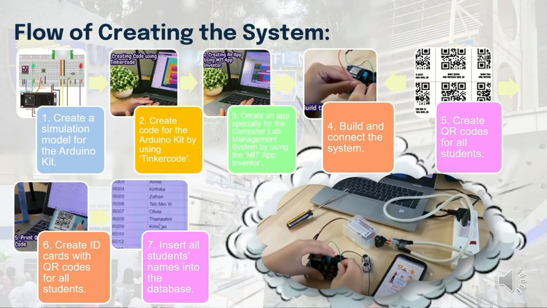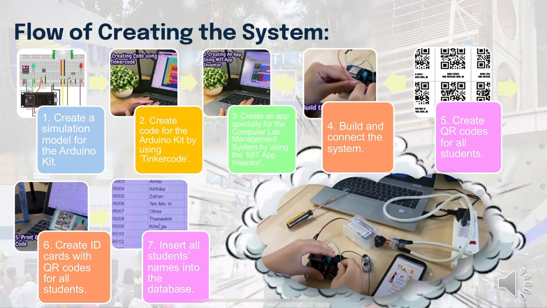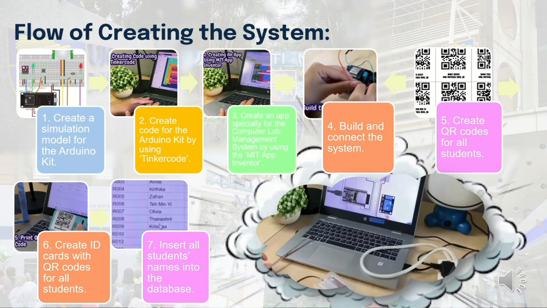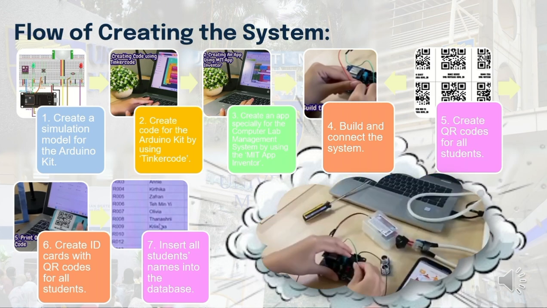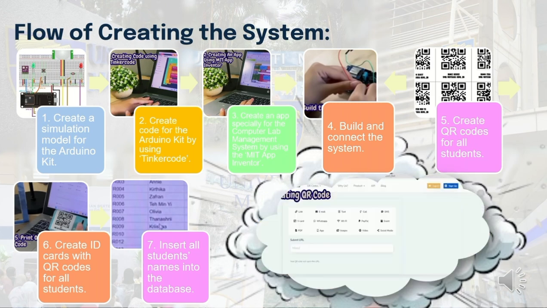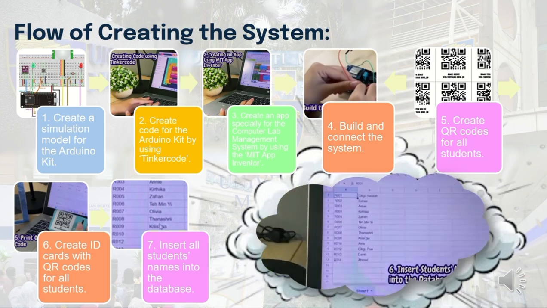So how does the flow of creating the system go? First, we will create a simulation model for the Arduino kit. Next, we will create code for the Arduino kit by using Tinkercad. After that, we will create an app specially designed for the computer lab management system by using the MIT App Inventor website. Next, we will build and connect the system. After that, we will create QR codes for all students. Aside from that, we will create ID cards with QR codes specially generated for all students. Last but not least, we will insert all students' names into the database.